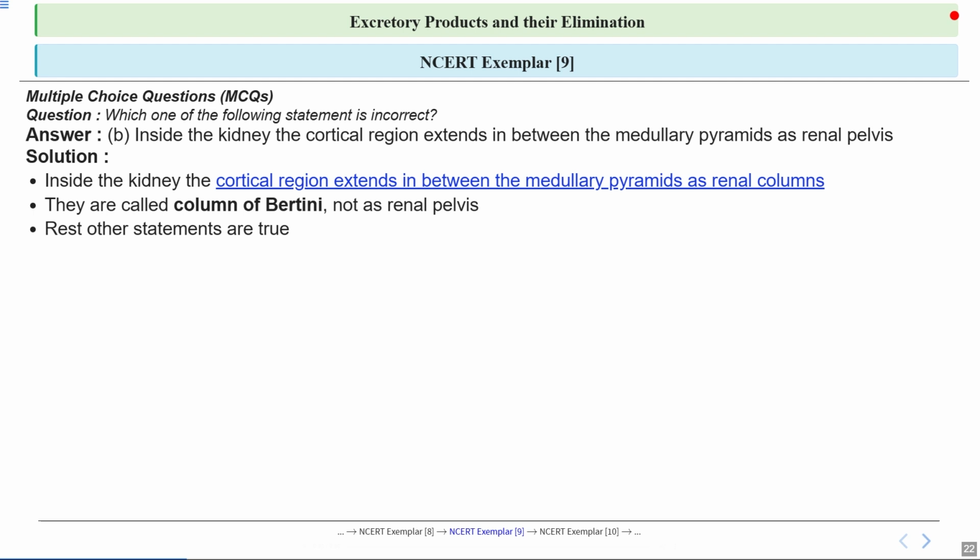Now the rest of the statements provided in the question are accurate. This highlights the importance of carefully reading each option in MCQs. So you have to keep this in your mind.